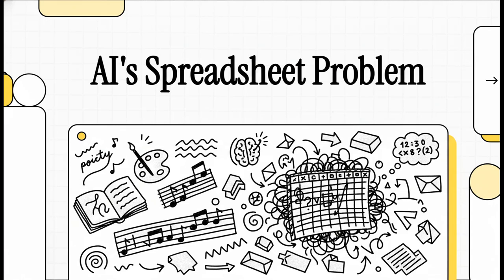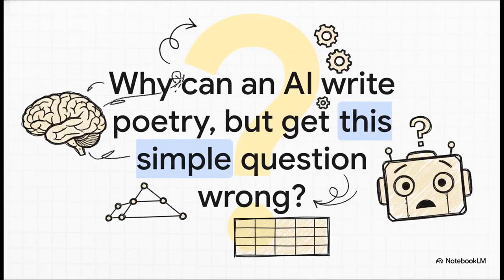It's pretty amazing what AI can do these days, right? It can write poetry, compose entire symphonies, create art that'll blow your mind. But what happens when you ask one of these super smart AIs to do something, well, kind of boring, like a simple task in a spreadsheet? Well, that's where things get really interesting, and maybe a little weird. So let's get right into it.